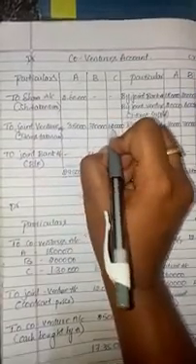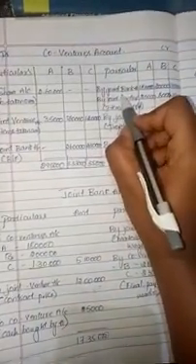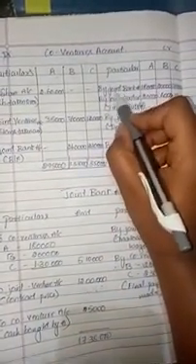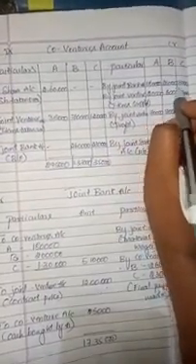The next account is the co-ventures account, with debit and credit sides; A, B and C are the co-ventures. Shares taken over by A, 2,60,000, and assets taken over by A, B and C: 35,000, 70,000 and 1,20,000. They invested capital for opening the bank account: 1,80,000, 2 lakh, 1,30,000.